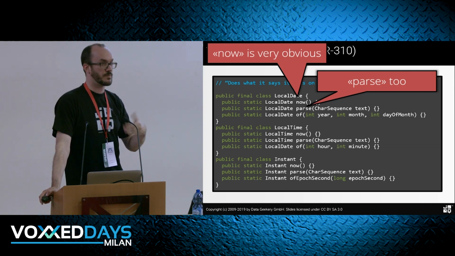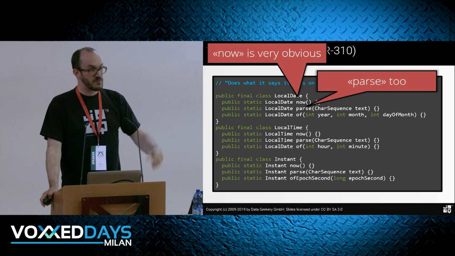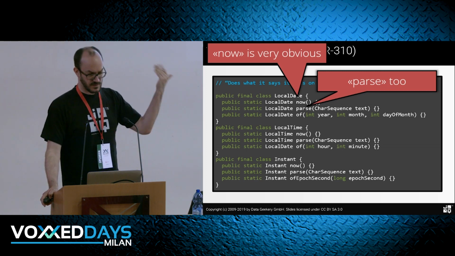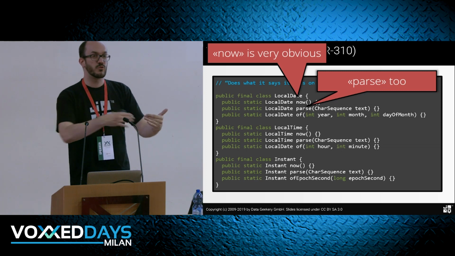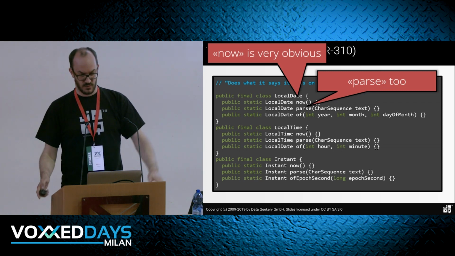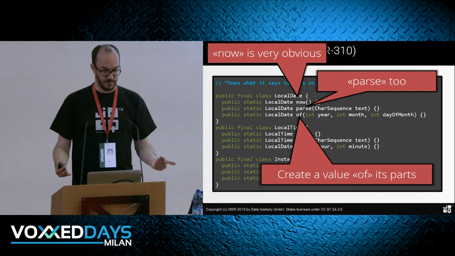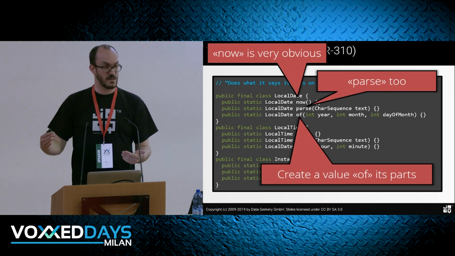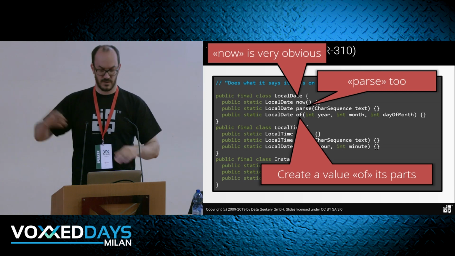So every type has a parse method. And it's not even by contract, so these don't implement an interface that has a parse method, they're static methods, but by name, I will rediscover this method because I need it there as well. And we can create a value of its parts. So of is a keyword, and it always means the same thing. We can create the type of its parts.